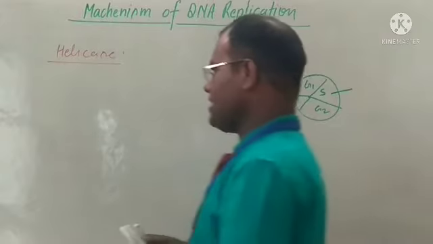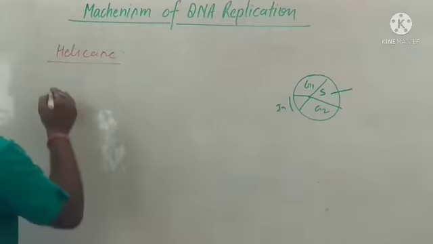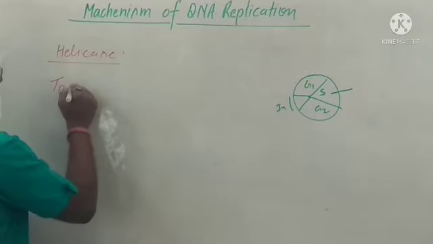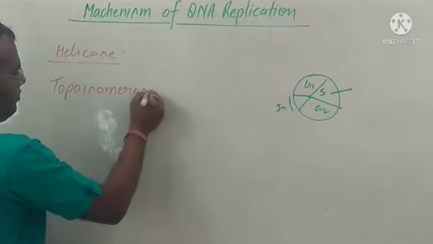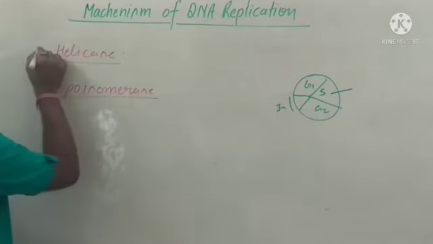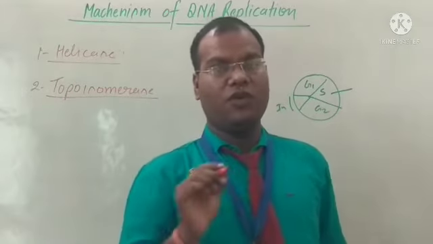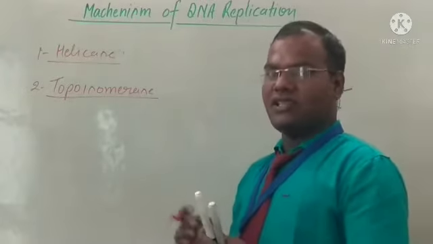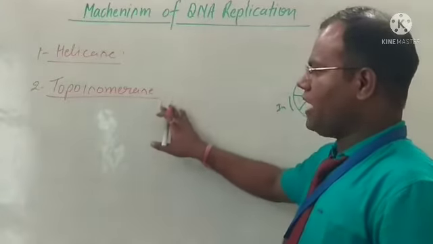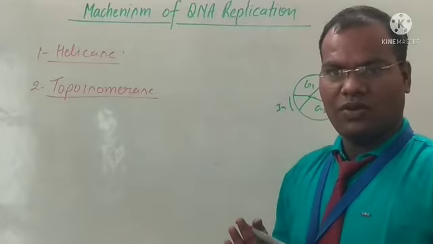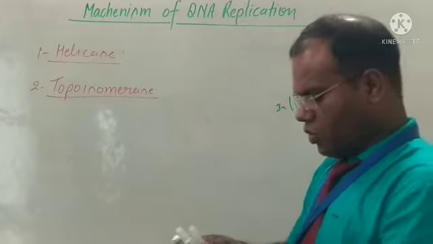After this, another enzyme we use is called the topoisomerase enzyme. This enzyme removes the coiling of the DNA. We know DNA is a coiled structure, so this enzyme helps to remove the coiling of the DNA.